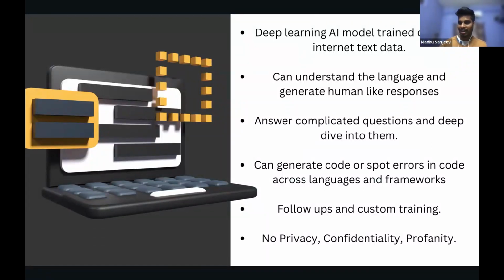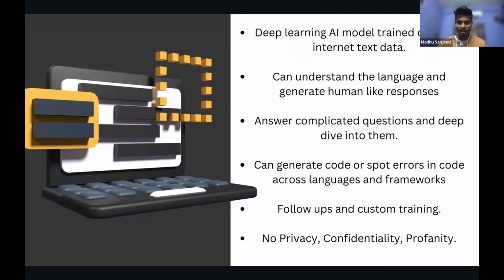So when I say human-like responses, typically it uses words like, I'm sorry, this is it, that is. It's not going to just give you the answer directly. So that's what they call human-like responses. And it can answer even complicated questions also. It can even deep dive into them.